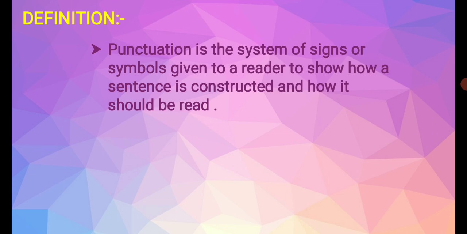So we can say that punctuation is one kind of sign, one kind of symbol the reader has to use while reading, and it shows how the sentence is constructed.